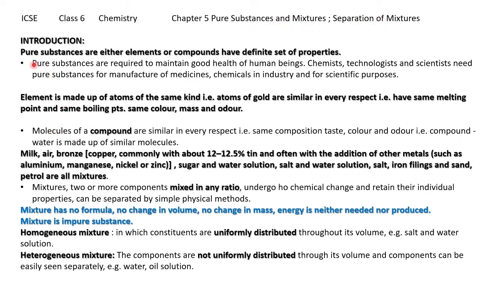In this, what does it mean by pure substances? Pure substances are either elements or compounds that have a definite set of properties. If you take the example of water, a compound, both hydrogen and oxygen are in gaseous state, and water has a definite set of properties: it will flow from one place to another, it is in liquid form, and it is colorless and tasteless. These are all the definite set of properties wherever we see water, isn't it?